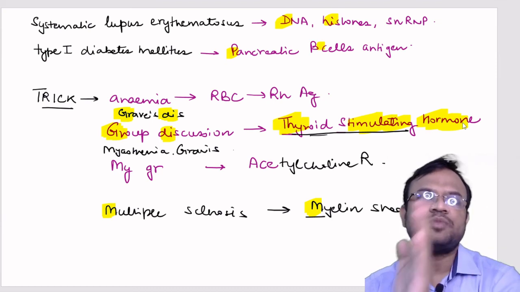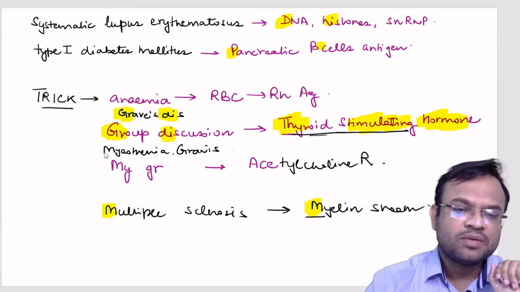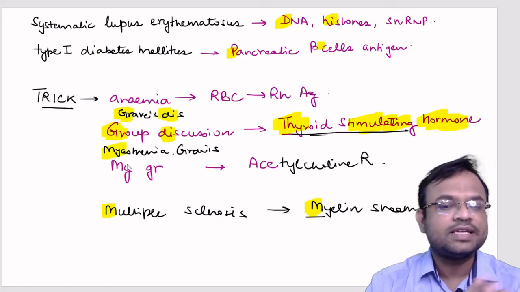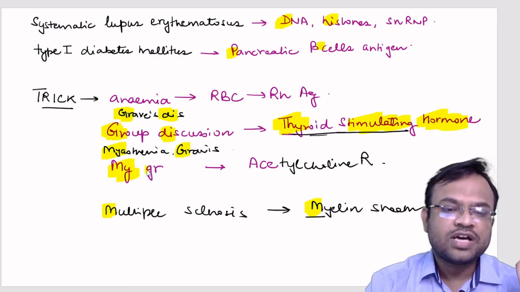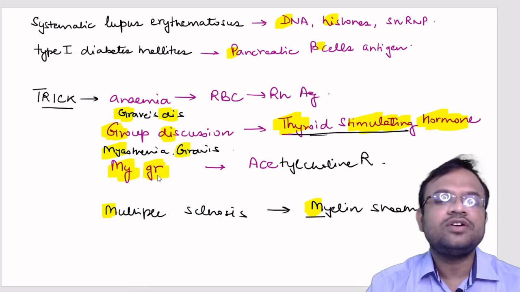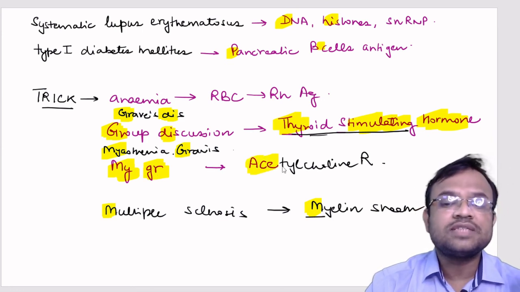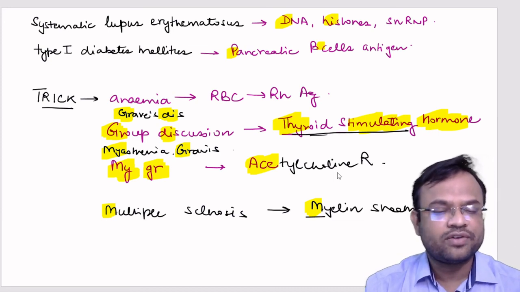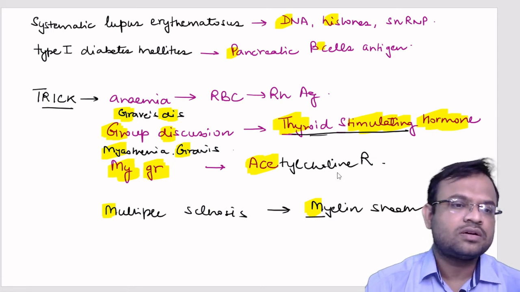The group discussion topic is thyroid stimulating hormone receptor. And the next one is myasthenia gravis. How to remember that? MY stands for myasthenia, GR stands for gravis. GR means group discussion. My group discussion, I aced it. ACE means acetylcholine receptor. So this is how you can remember. I have made a trick for you, so you can remember all the examples of this autoimmunity.